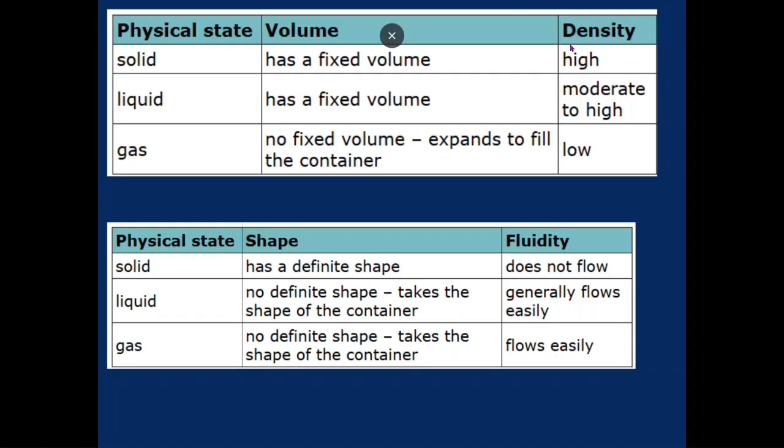This is a new word, density. This is basically how much stuff is packed into the space. So if you have high density, like a solid, that means there's lots of stuff packed into the space. So let's imagine like a liter of something. That's a volume. If you had a lot of stuff packed into that liter bottle, it would be heavier, right? So a solid filling a liter bottle will typically be much heavier than a gas, which has a low density. There are not a lot of particles in a given space. And liquids are kind of in between, moderate to high.